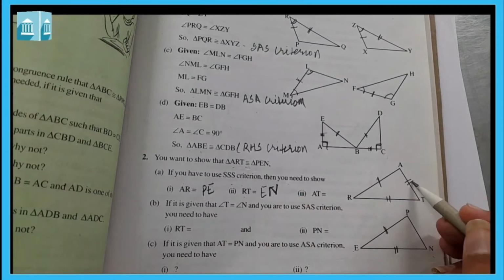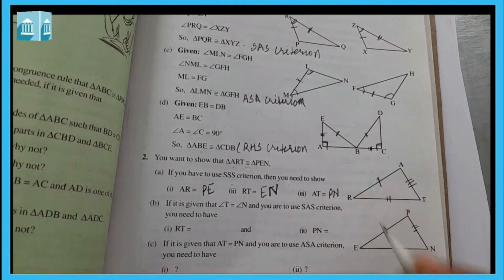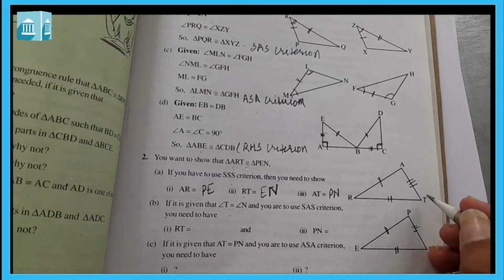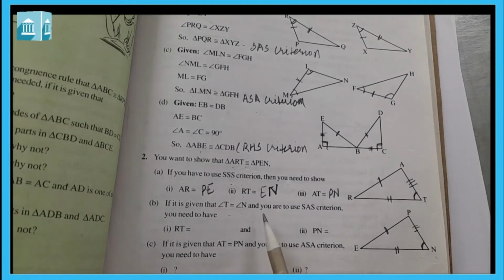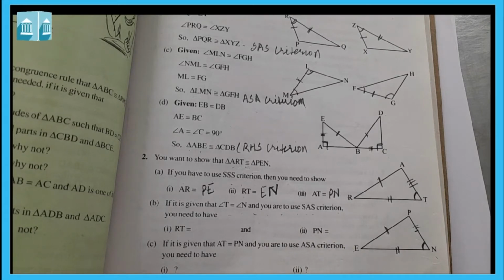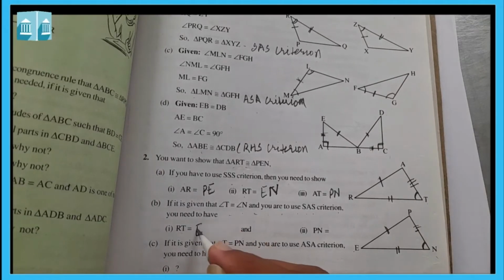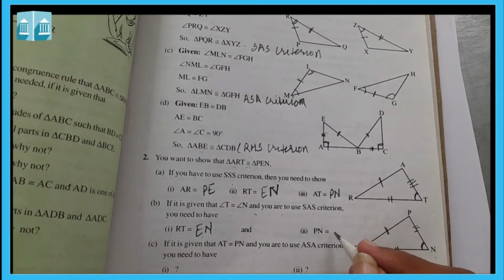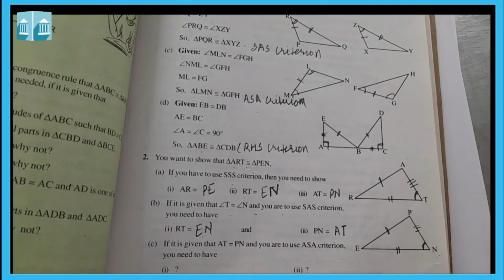AT should be equal to PN. Now if it is given that angle T is equal to angle N, and if you are to use SAS criterion, side angle side criterion, then RT is equal to EN again, and PN is equal to AT, because these two sides also we needed if this angle is given.